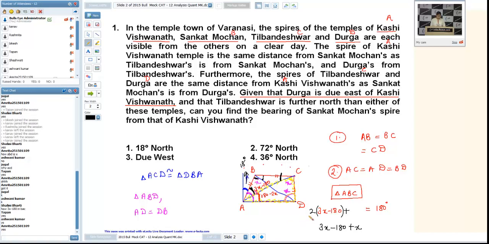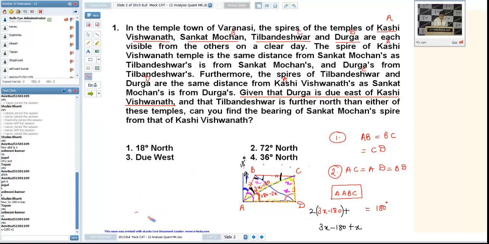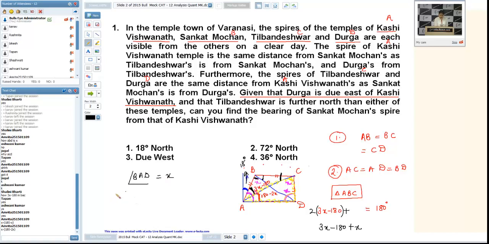Okay, Shalini, how come BAC is 3x minus 180? Okay, let us see. See, Shalini, we have taken BAD as x, and can I break BAD into two parts?